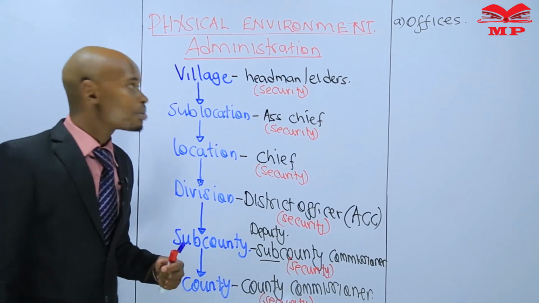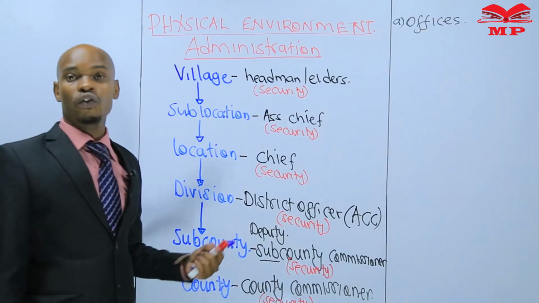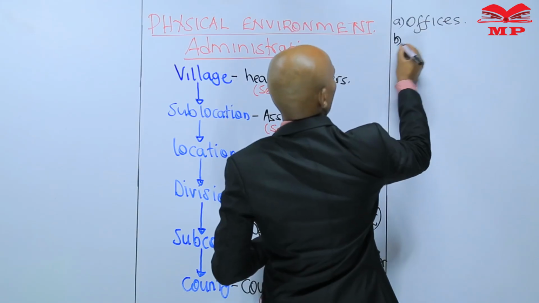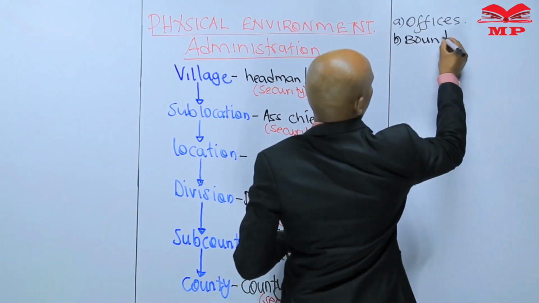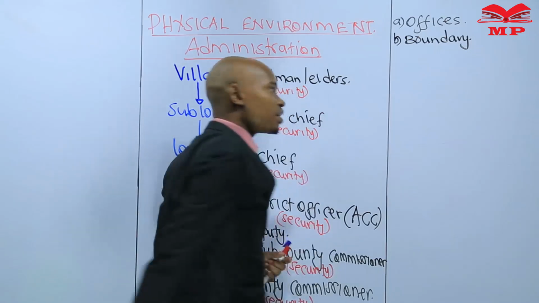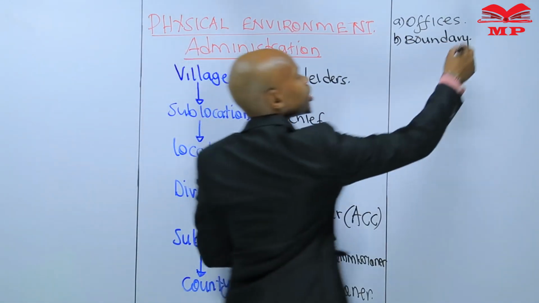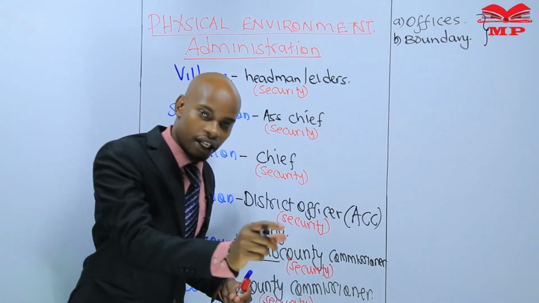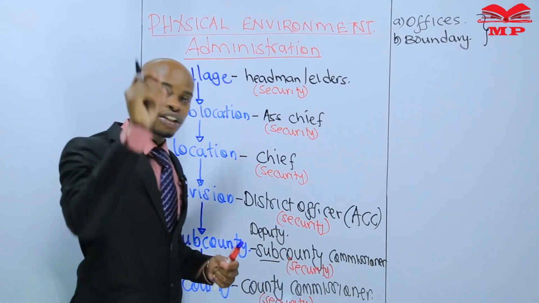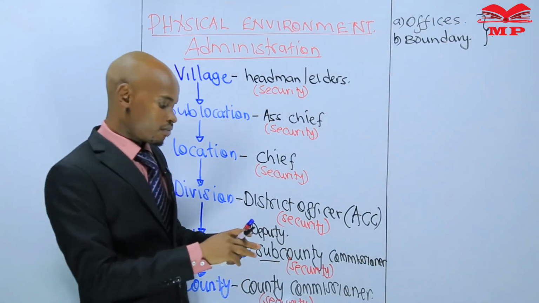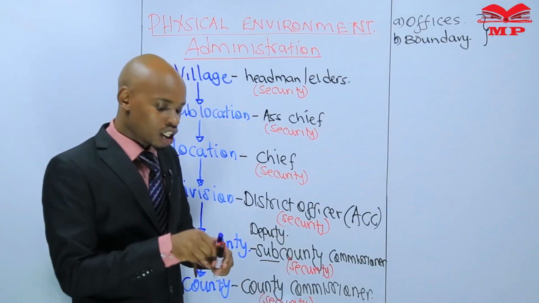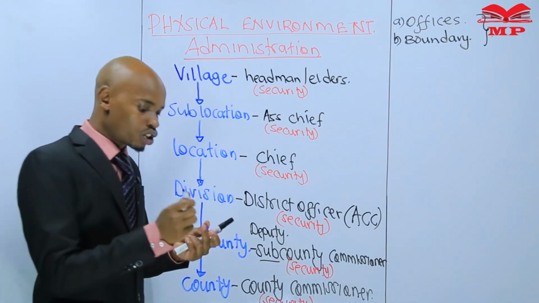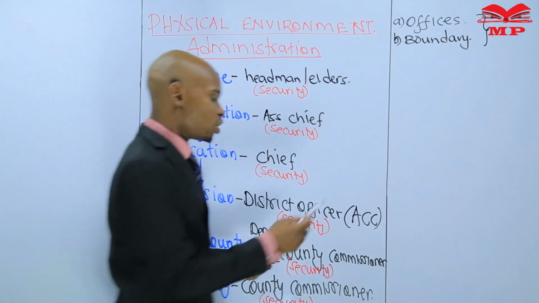If you want to know who is an administrator of an area, go for the office in that map, in that area. If there is no map, then go for the boundary. These two things are the ones that will tell you this area is headed by who? Or again, they will also tell you this area is likely to be which area? Is it a location? Is it a sublocation? Is it a county? Is it a sub-county? So let's start from the office.